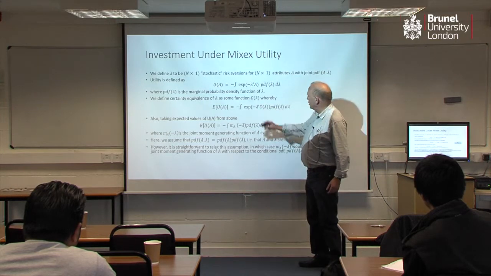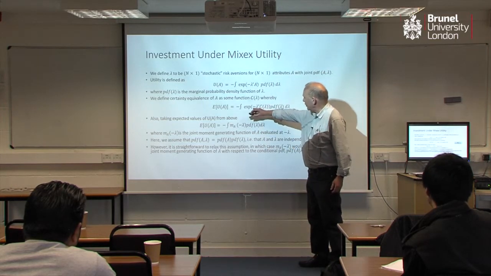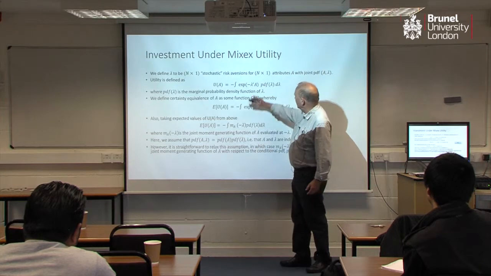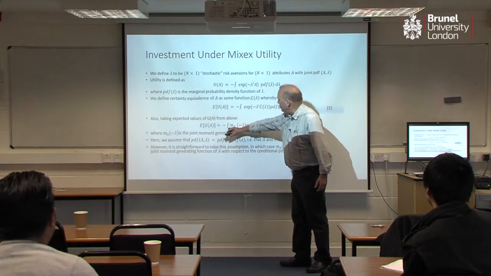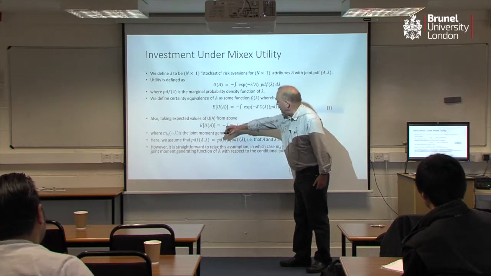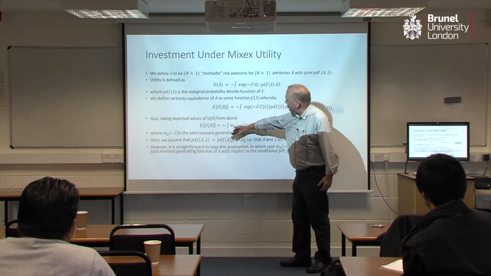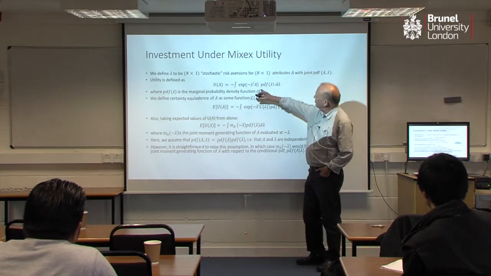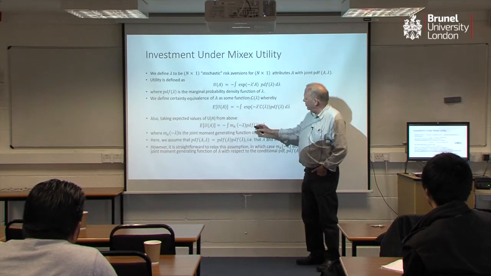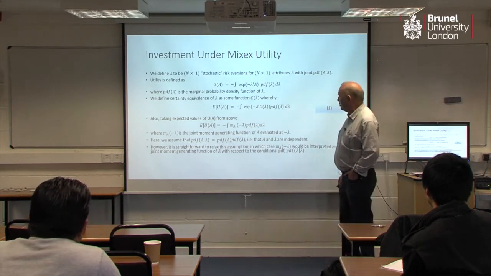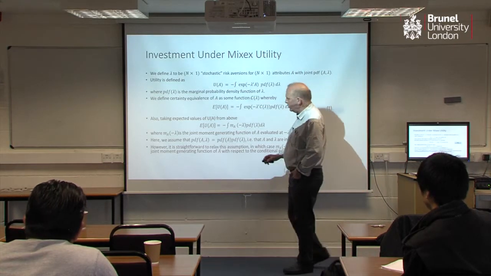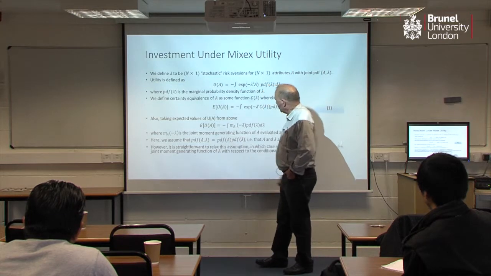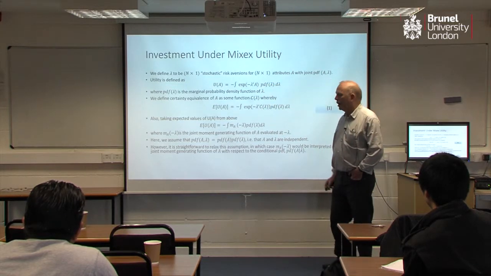We can see that this thing here, so this is the expected utility, but if I go back to the original here, I can also think of this as being the expected utility, or the expected utility is equal to this integral, which is the moment generating function of the attributes A taken over the risk aversions lambda. And we're going to make the, I think, fairly innocuous assumption that the attributes and the lambdas are independent.